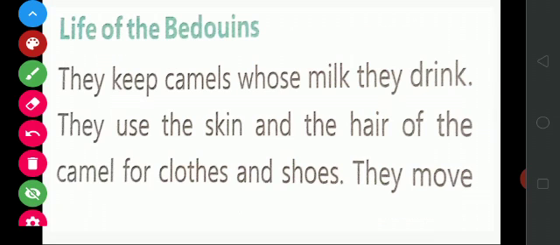And then, life of Bedouins. They keep camels whose milk they drink. They use the skin and hair of the camel for clothes and shoes. The Bedouins keep camels, drink the camel's milk, and wear the camel's skin and hair as clothes and shoes.